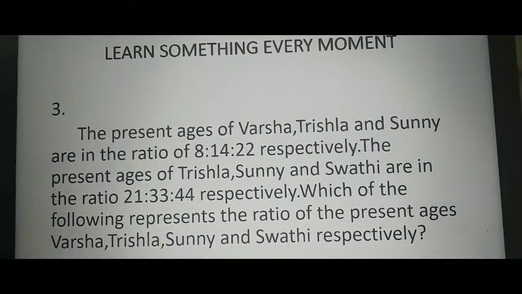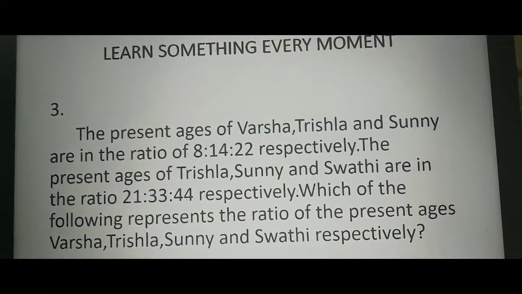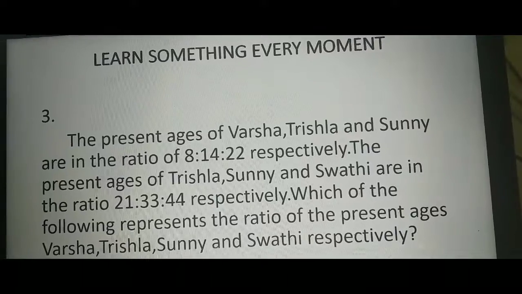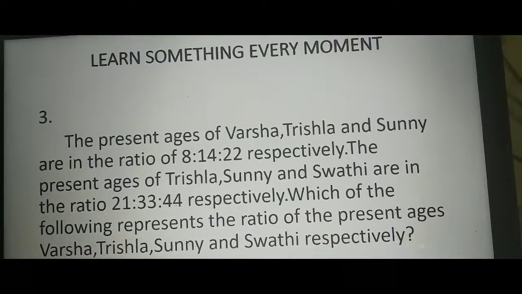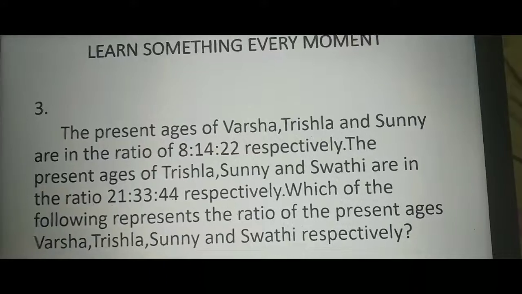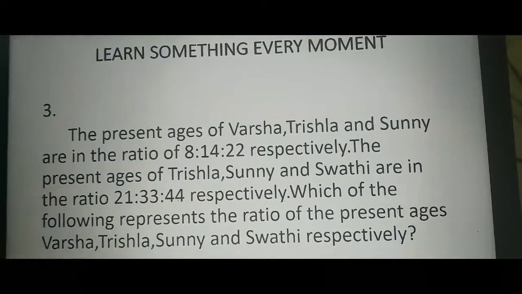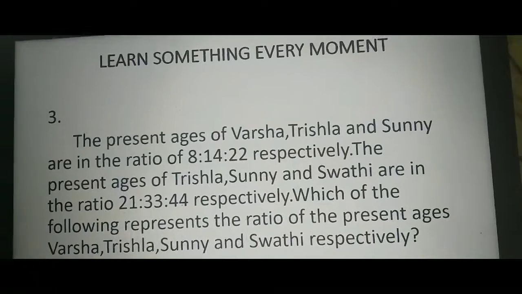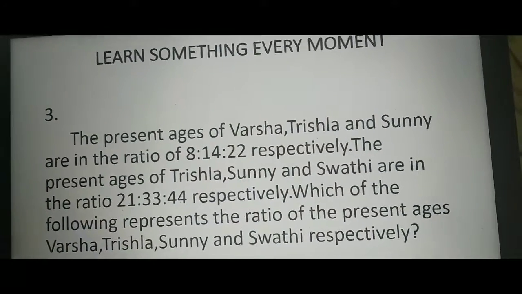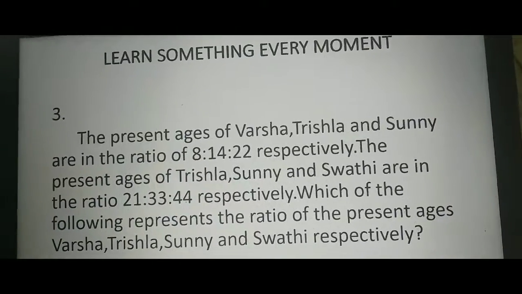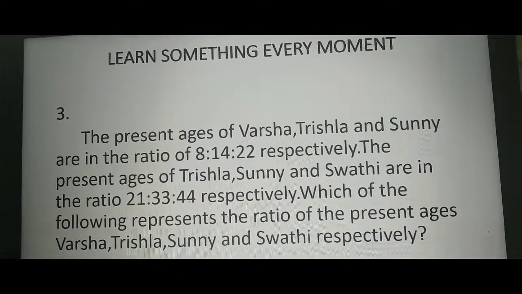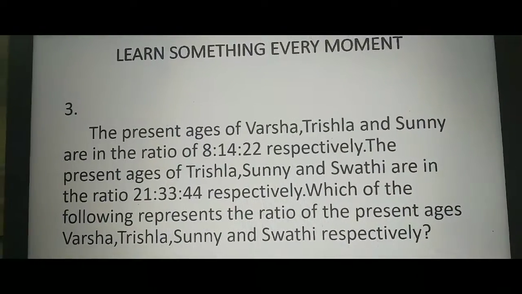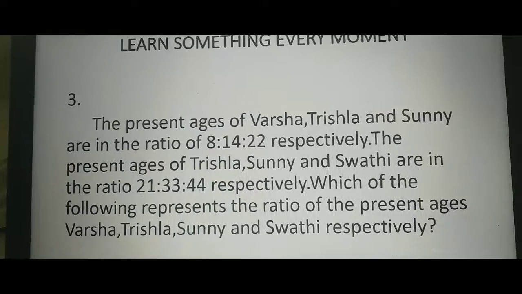The present ages of Varsha, Trishla and Sunny are in the ratio of 8:14:22 respectively. The present ages of Trishla, Sunny and Swati are in the ratio 21:33:44 respectively. Which of the following represents the ratio of the present ages of Varsha, Trishla, Sunny and Swati respectively? See here. What do they give? Varsha, Trishla, Sunny ratio is 8:14:22. Okay. Next, Trishla, Sunny, Swati ratio is 21:33:44. In the two ratios, what is common?